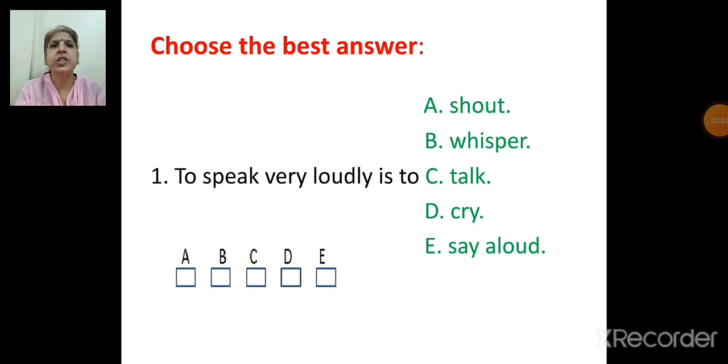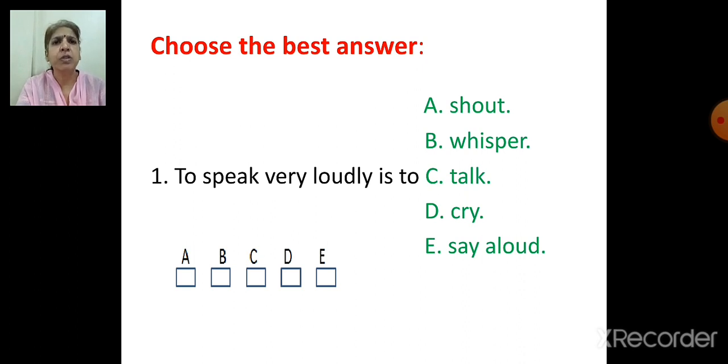Next activity is choose the best answer. So here 5 options are given and we have to choose the best one. First one is, to speak very loudly is to dash. A. Shout. B. Whisper. C. Talk. D. Cry. E. Say aloud. So to speak very loudly is to shout. When we say speak very loudly, to shout.